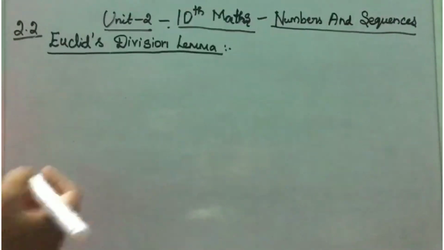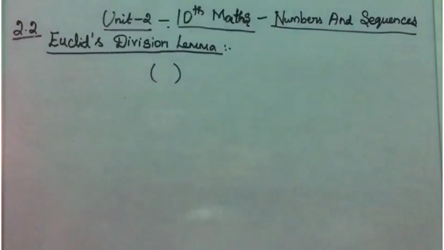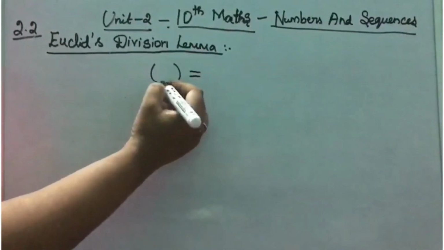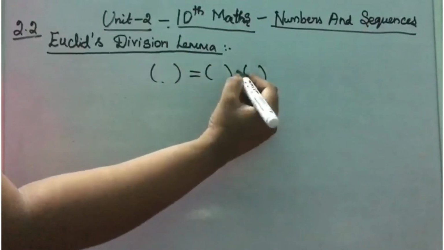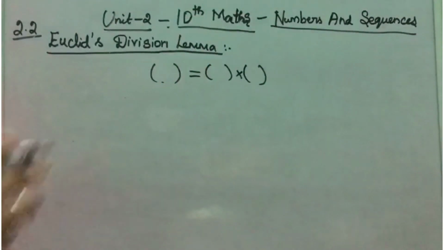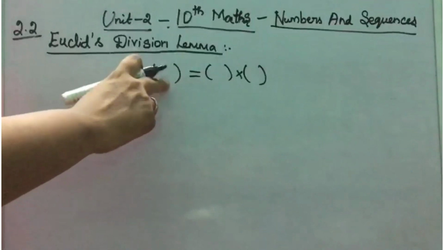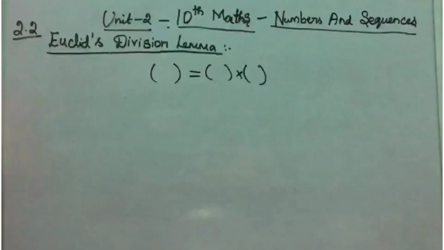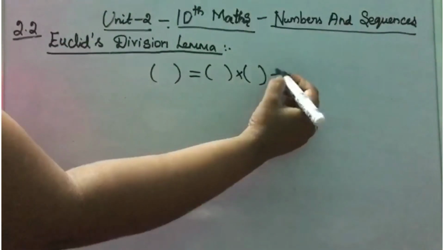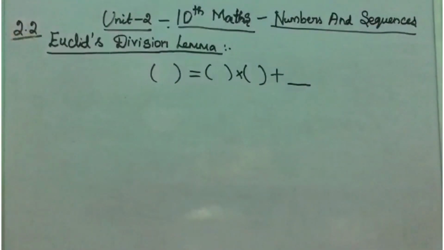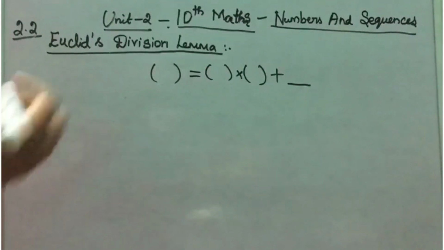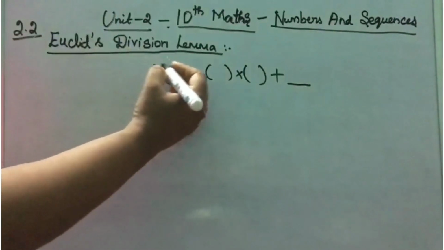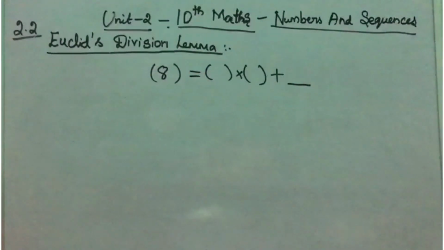Consider any number, and this number should be a product of two numbers. Then it will have some remainder, either 0 or some value other than 0. Now consider 8 as your number.